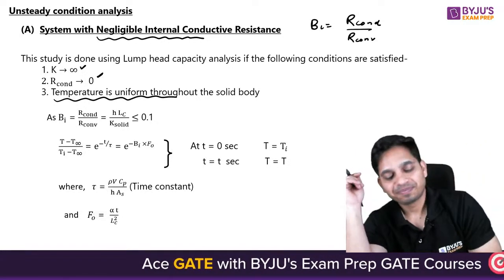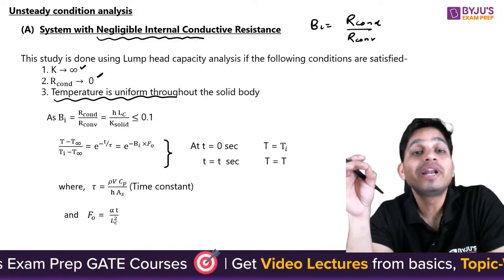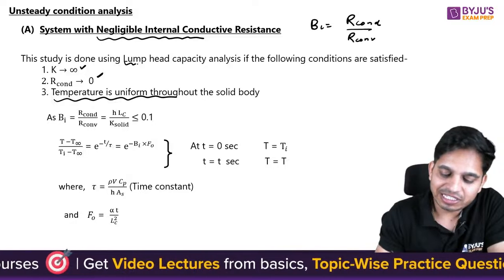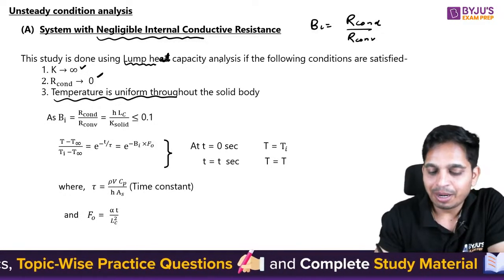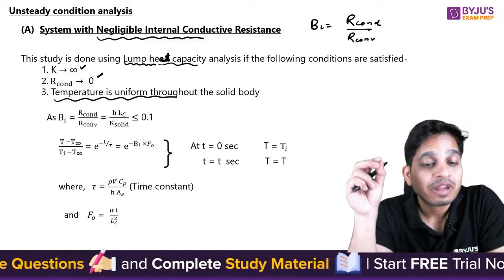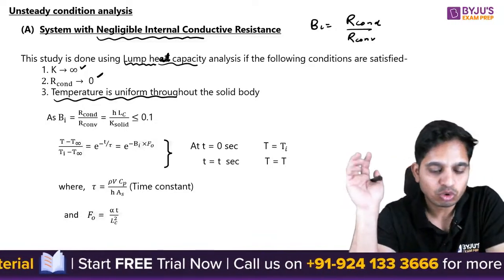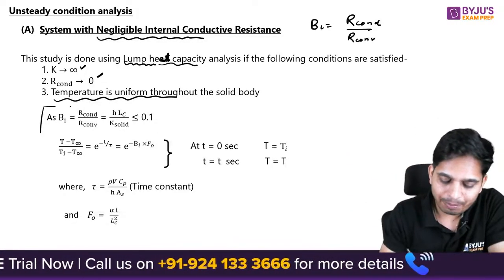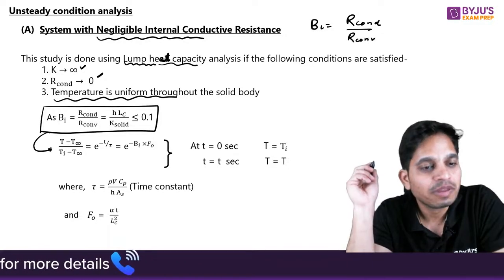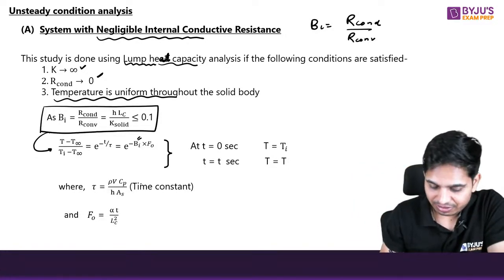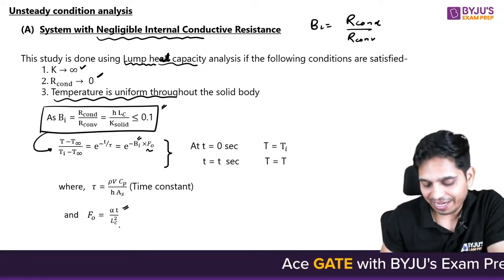Now this is the analysis that is done under lumped heat capacity. Lumped heat capacity analysis. Remember, when conduction resistance is 0, then you will say it is lumped heat capacity. Now in this case, Biot number must be less than 0.1 and temperature distribution can be given as shown, where Biot number, we already know, is h Lc by k and Fourier number is alpha t by Lc squared.